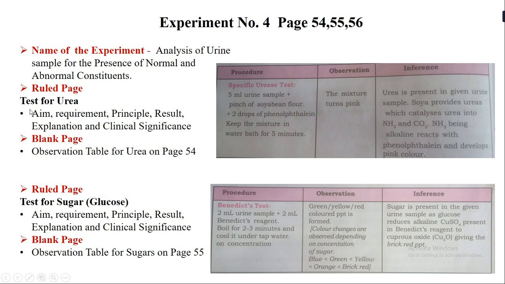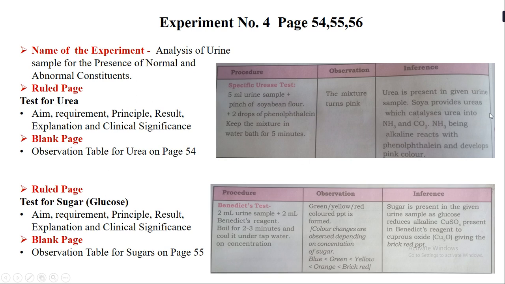Now just below where you have written test for urea, you have to start writing test for sugars. Okay, so test for sugars, that is glucose, again starts from page number 54 itself, where you have to follow the same sequence of aim, requirement, principle, result, explanation and clinical significance. Okay, so it starts from page number 54 and it ends on page number 55. So I hope you all have understood this, that after writing test for urea on the ruled page, just below it you have to write the test for sugars, that is glucose. So both these things come on the same ruled page.